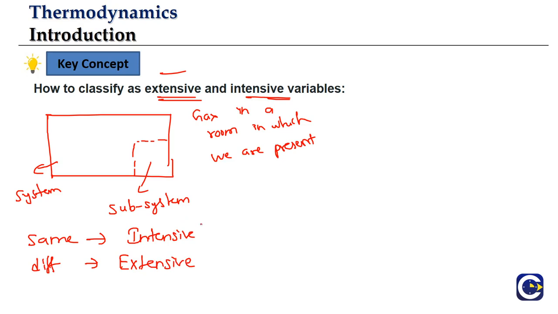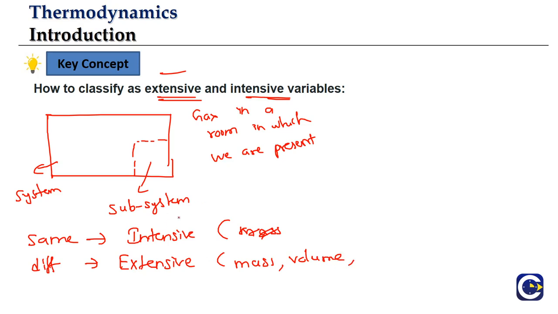Now we will go to the example that we already discussed. Mass: the system has maybe 1 lakh particles, the subsystem maybe 1000 particles. So the mass of 1 lakh particles will be different from the mass of 1000 particles. So mass is an extensive property, because it depends upon the system value, and the system value is different. Then let us talk about the volume. The volume of the entire room is different from the volume of the corner part, so volume is also extensive.